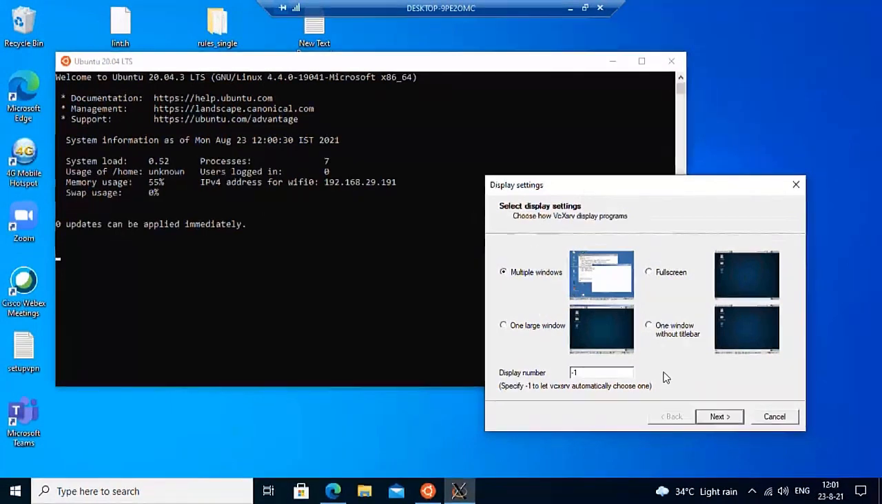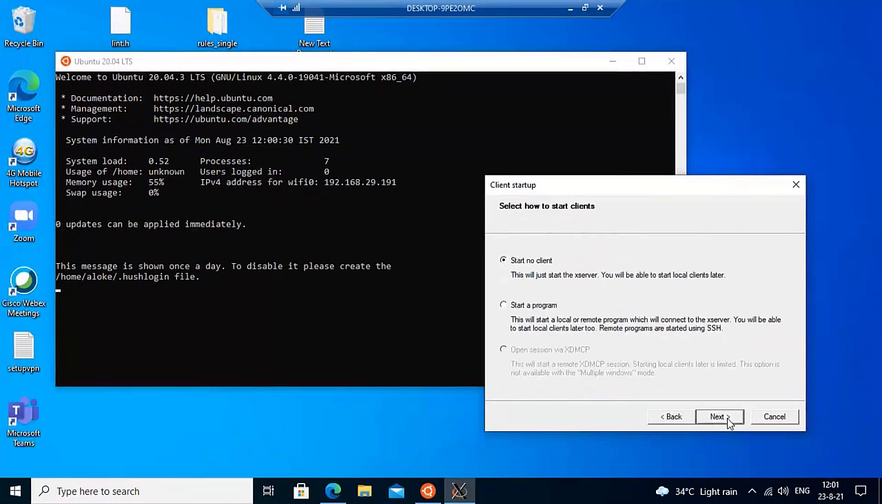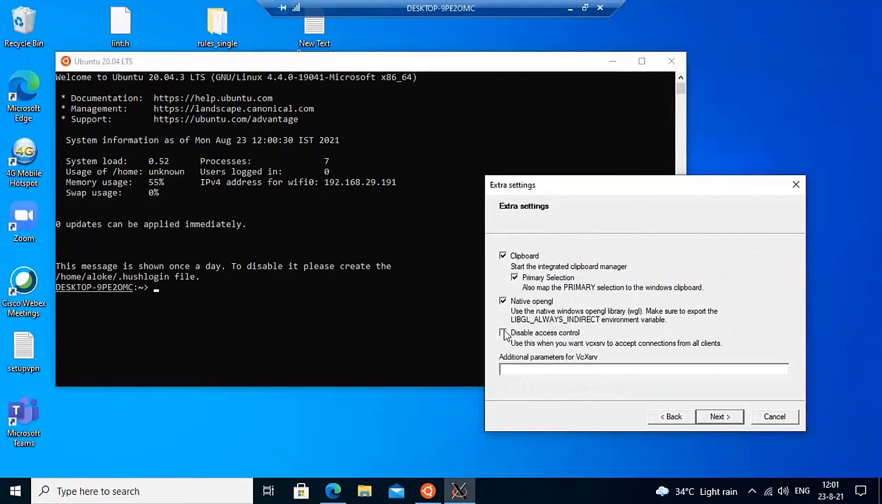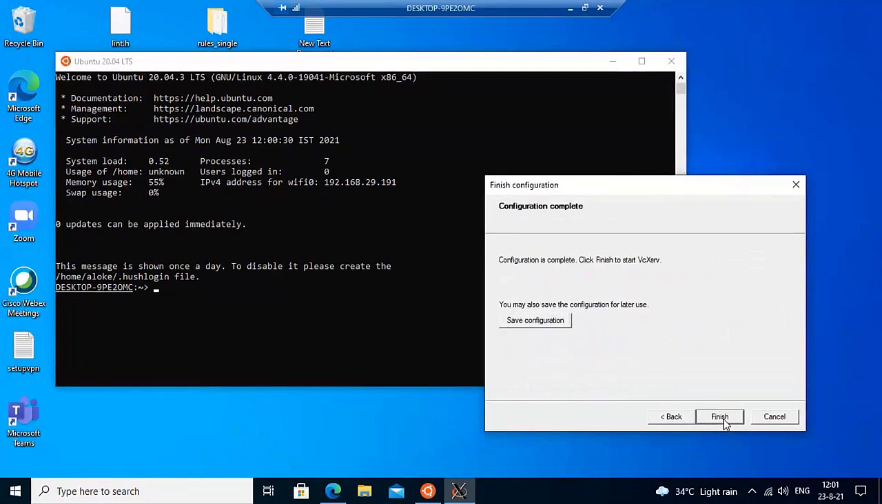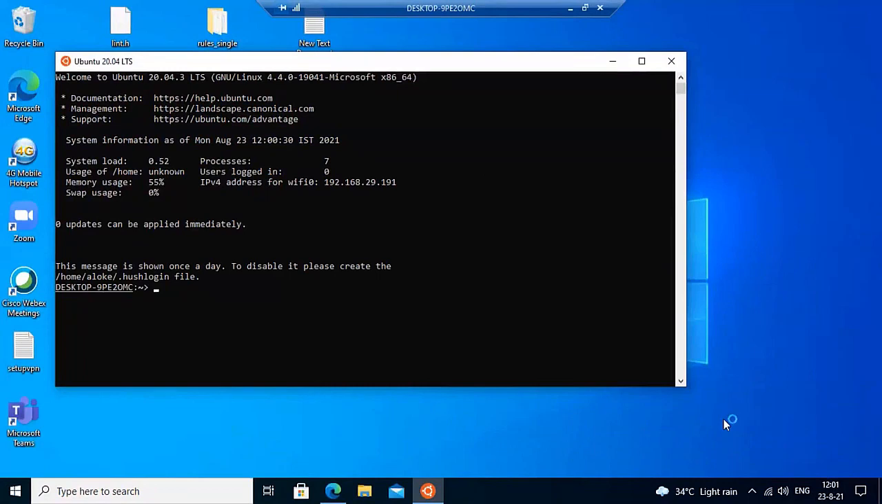There are some initial settings: multiple windows. Yes, I need that. Start no client. Yes, that is true, I don't need to start any client. I have to disable access control because I can connect anytime to my X server. Okay, my X server is running now. So let me go to the design directory.